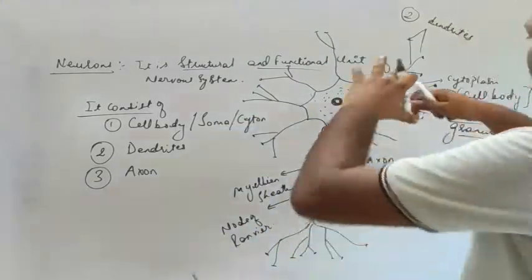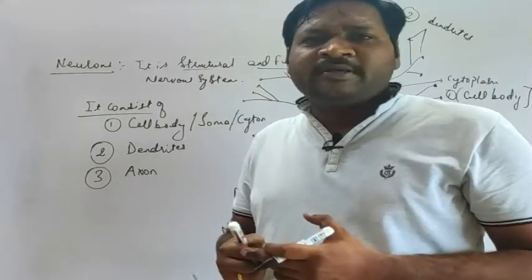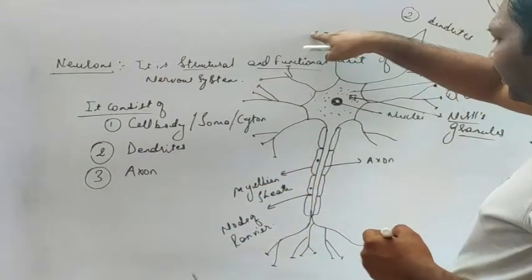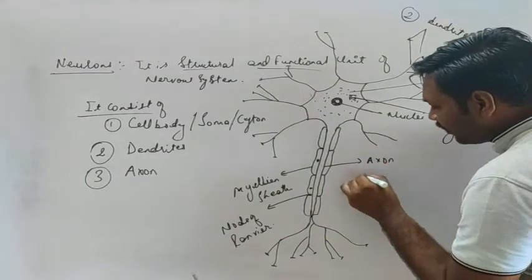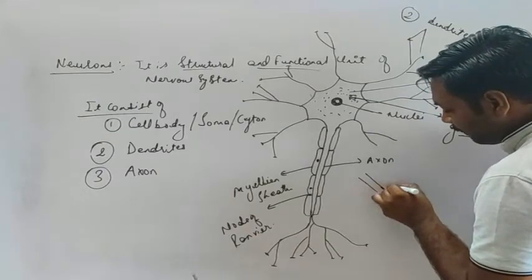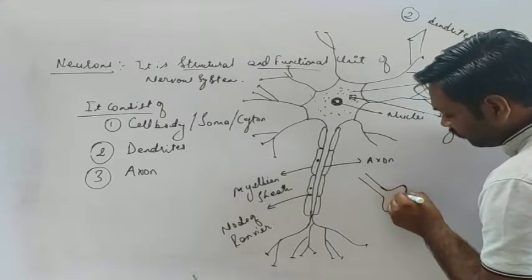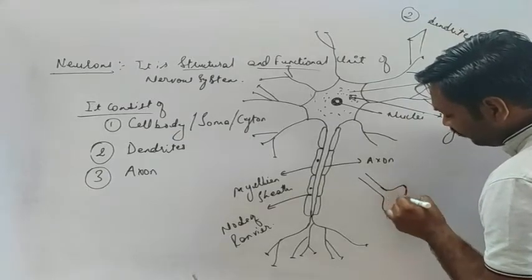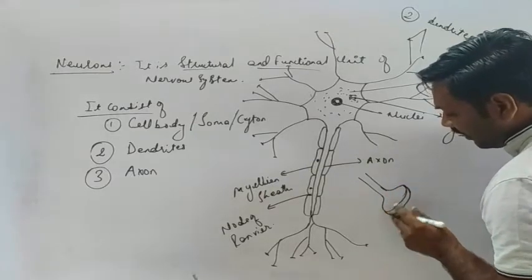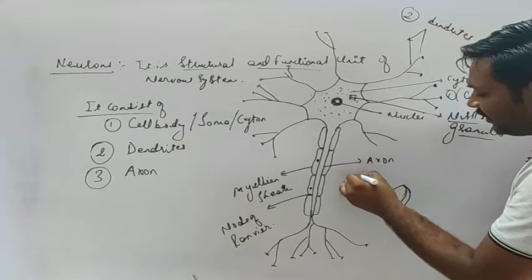There are millions of neurons present within the human body, and how do they coordinate with each other? See, this is the synaptic end. I will draw this synaptic end here separately. Such an end can be seen. It is present over here, but as it is very minute, I am expanding this diagram.